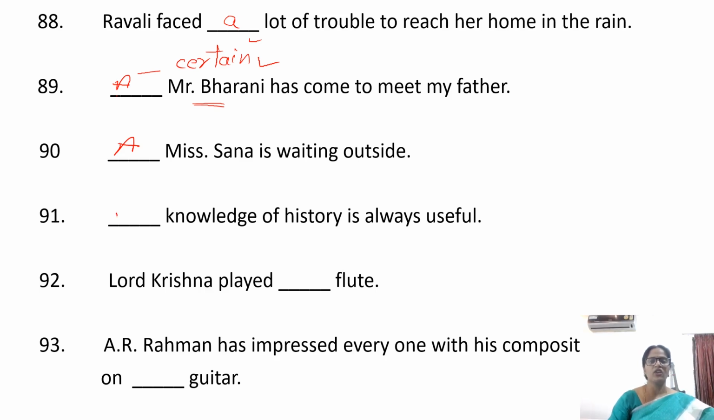Same. Our knowledge of history is always useful. Knowledge is an abstract noun. Before an abstract noun, we should not use any article. But here we are using a in the sense of a kind of knowledge.